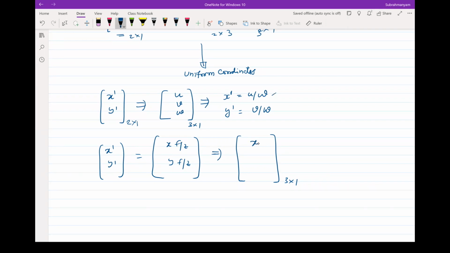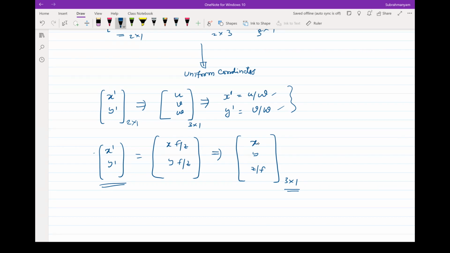Notice here, by doing this operation, I should be getting back my x dash, y dash given this 3 cross 1 vector. So now I am telling you the first element, I would prefer writing it as x, although I could have written it slightly differently as well. Now by doing this operation on this 3 cross 1, I should be getting x dash, y dash. Now you tell me what are the second and third elements. Y and Z by F. That's all. Very good. And now you could notice here, in order to get x dash, the first element divided by the third element would give me x times f divided by z.